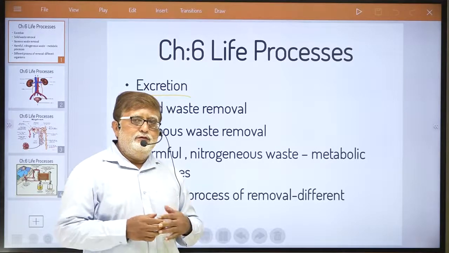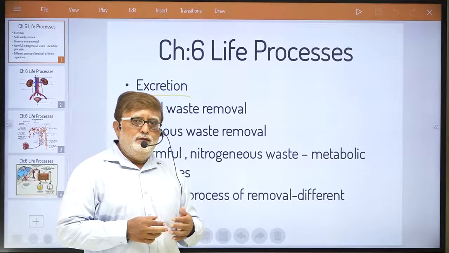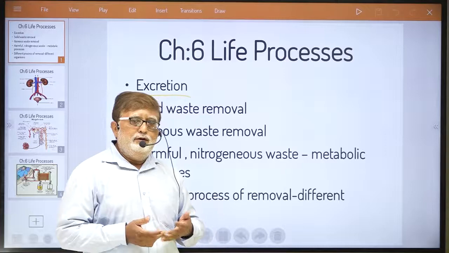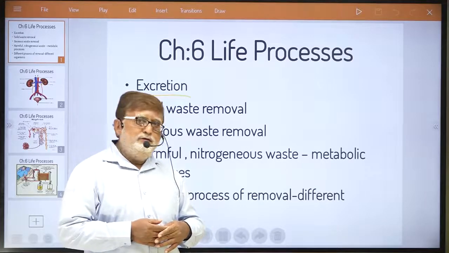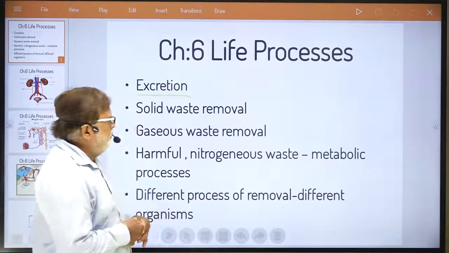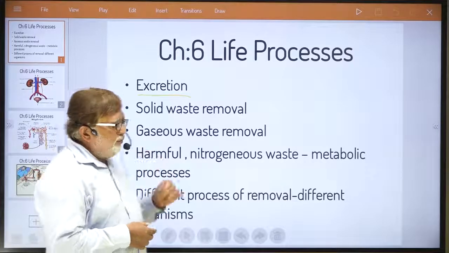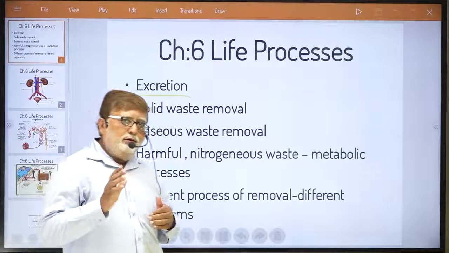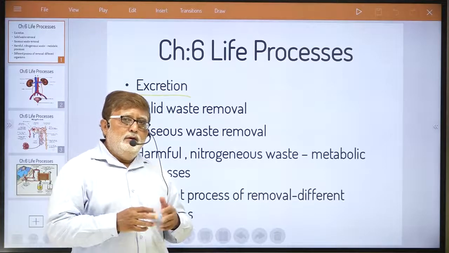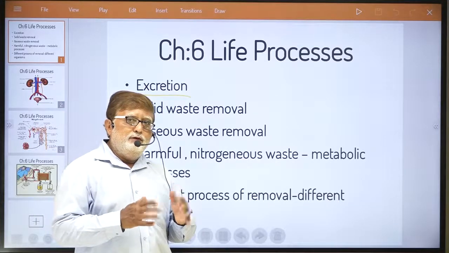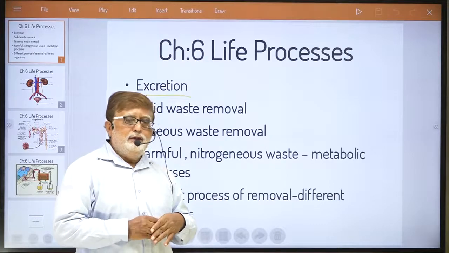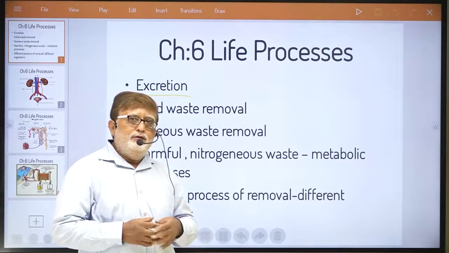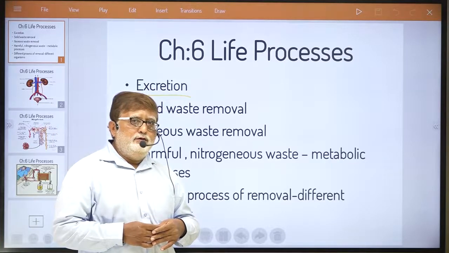This waste may be in the form of solid, liquid, or gaseous. Now, dear student, it is compulsory that you remove all types of waste from your body, either solid waste or liquid waste or gaseous waste.